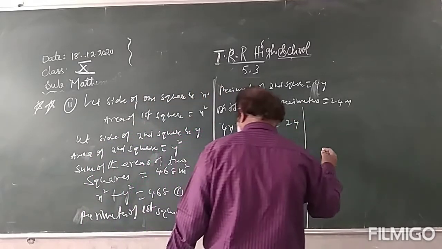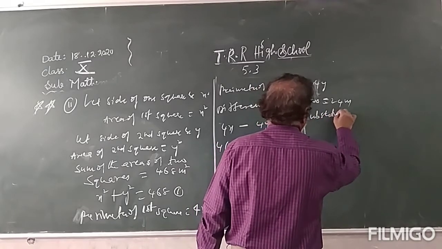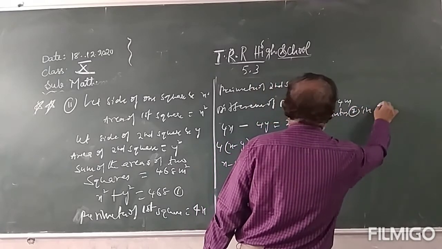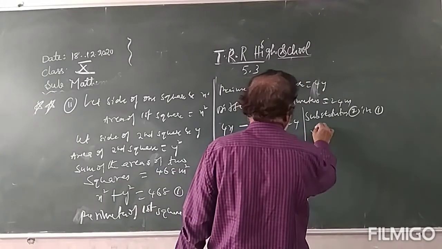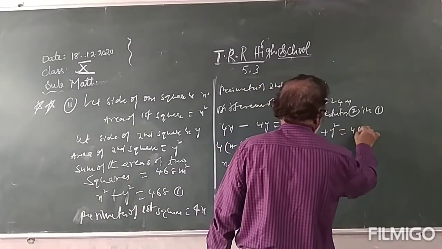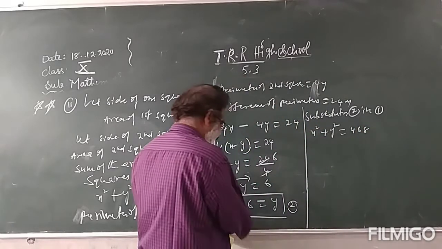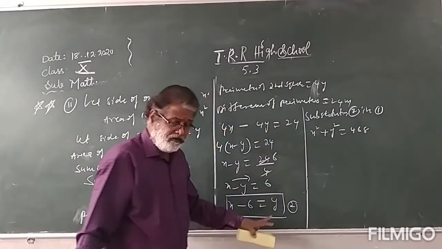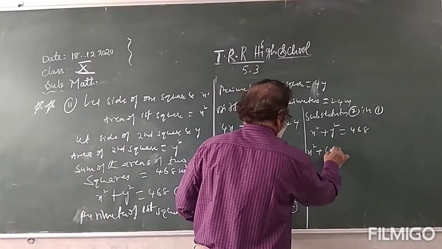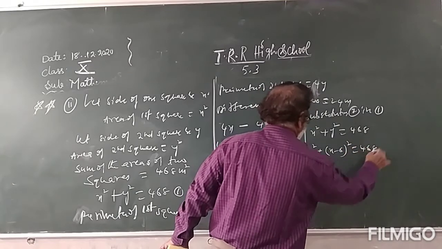Substituting 2 in 1. What is the first equation? x square plus y square is equal to 468. This is 1. The second equation is y equals x minus 6. So y means x minus 6, and the whole square: x square plus (x minus 6) whole square is equal to 468.